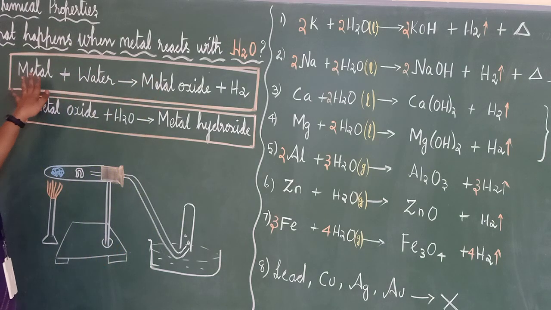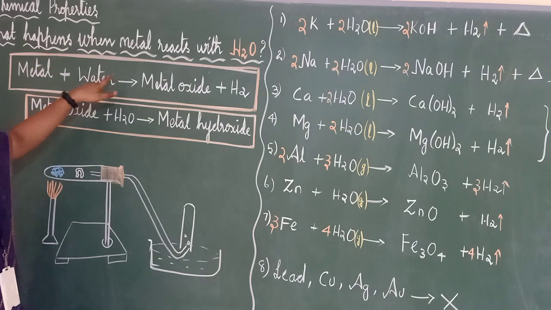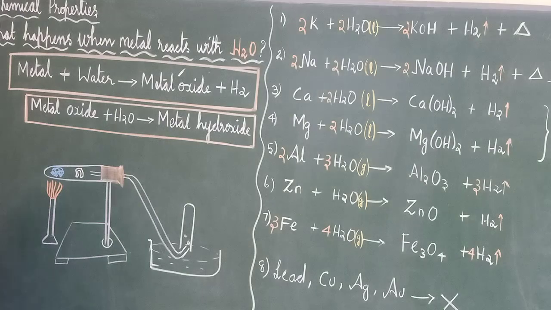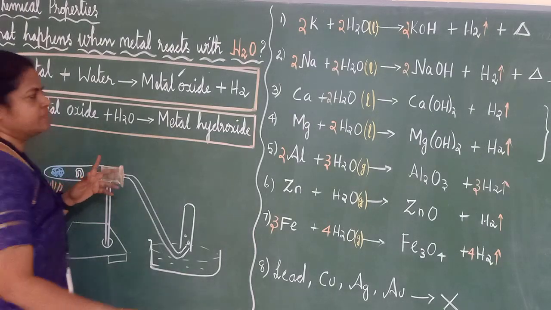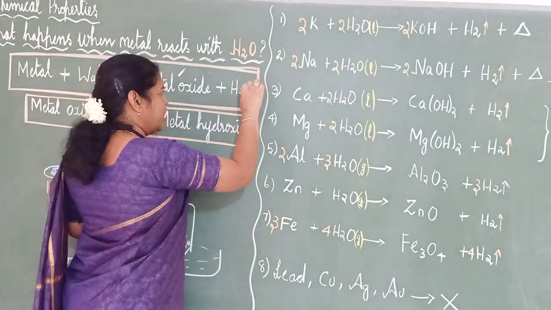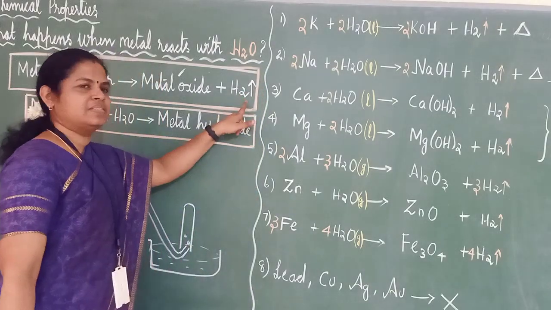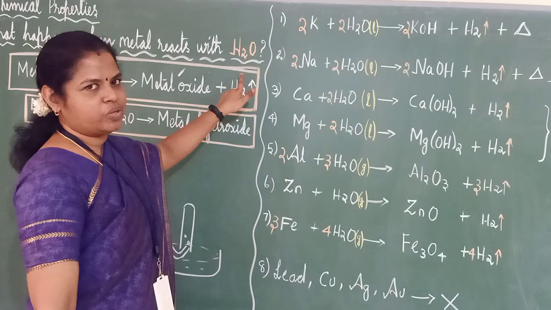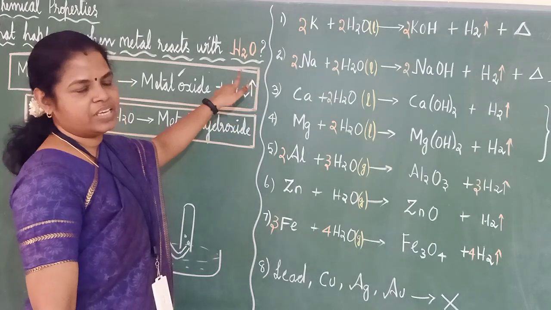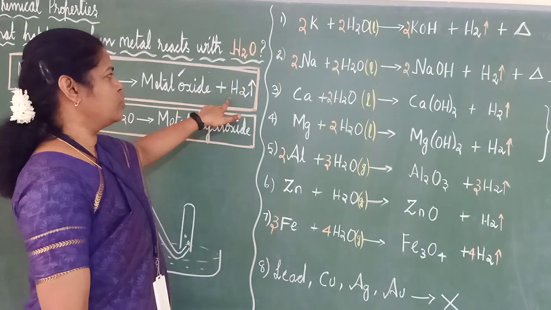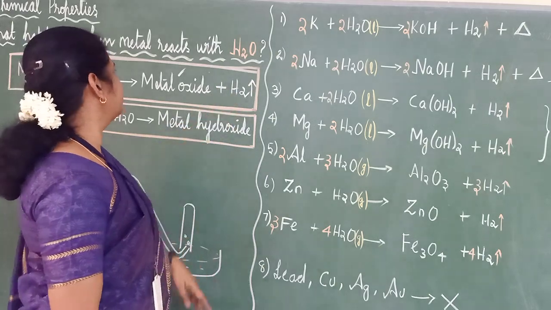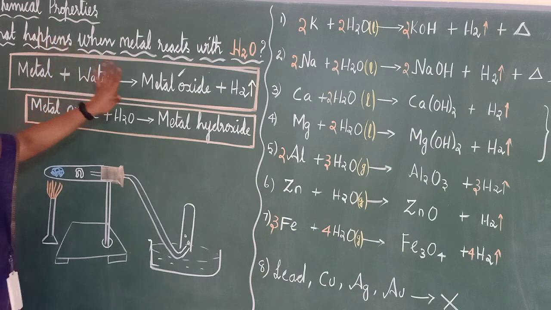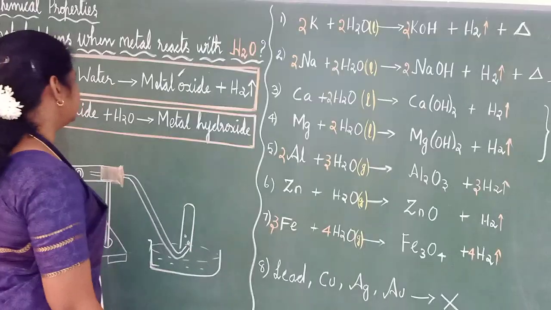So we have a formula here, what happens when metals react with water. See, this formula is very important. Metal plus water gives metal oxide plus what is coming out? Hydrogen is coming out. What does this arrow indicate? Upside arrow? Yes, good. In the first chapter you have studied, no? The upside arrow indicates that it is a gas. So H is hydrogen. Hydrogen gas will be coming out. So metal plus water gives metal oxide plus hydrogen.